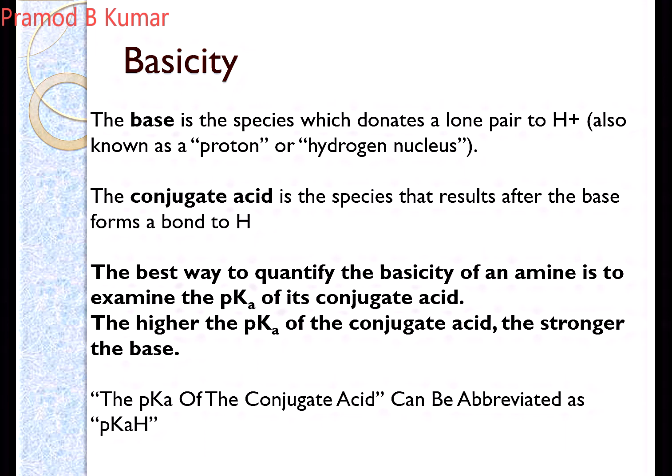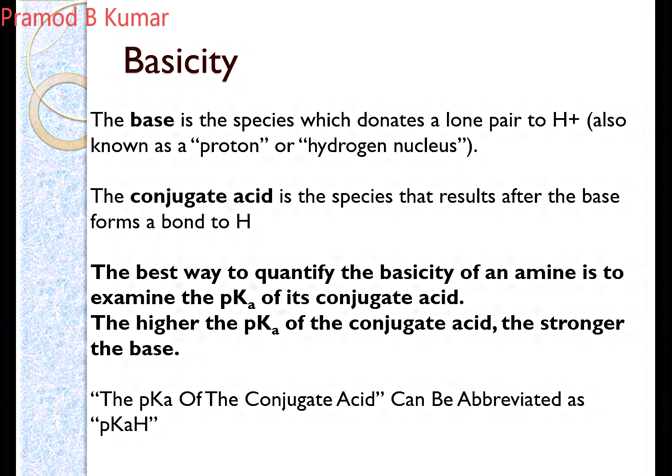The best way to quantify the basicity of your amine is to examine the pK of the conjugate acid. Whenever you try to find the basicity of an amine, if you know the pK of the conjugate acid which is formed, you can determine the strength of the basicity of the corresponding amine.